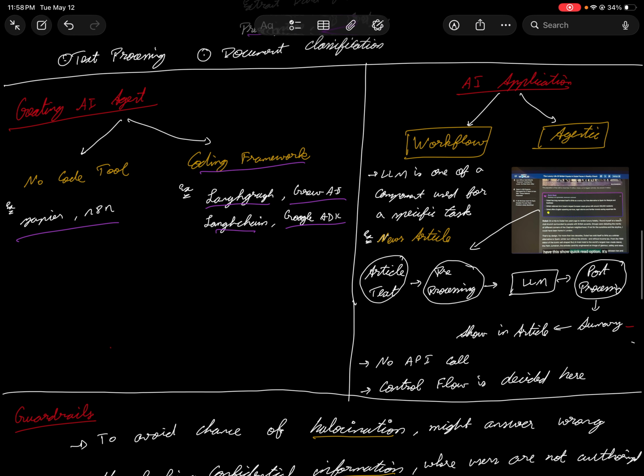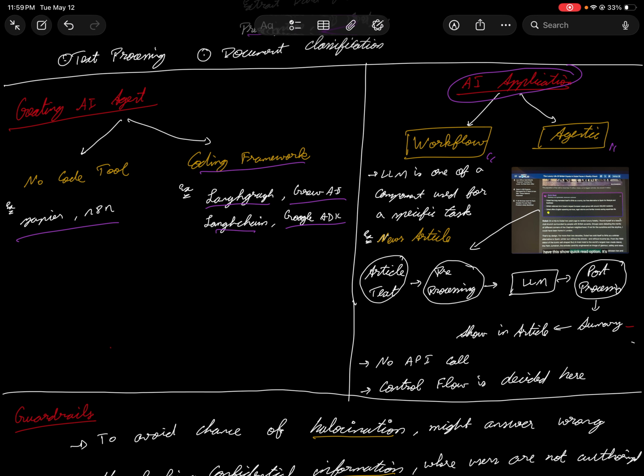And next is the AI application. Whenever people say AI application, how do you define an AI application? These are classified into two types. One is agentic, another is workflow. Agentic is what we saw as of now, where you have agents to do things, and you have multi-agents to do multiple subtasks, and you have multi-modal where it generates images, and classifies documents and stuff, right?